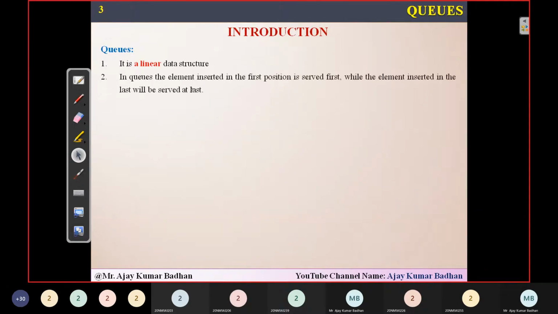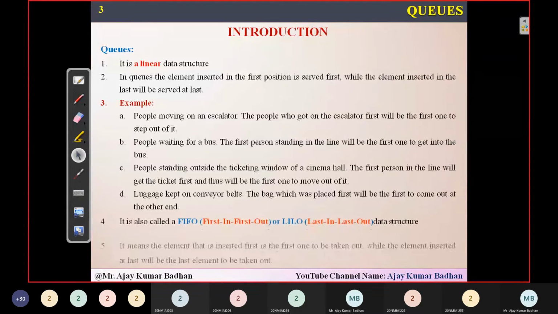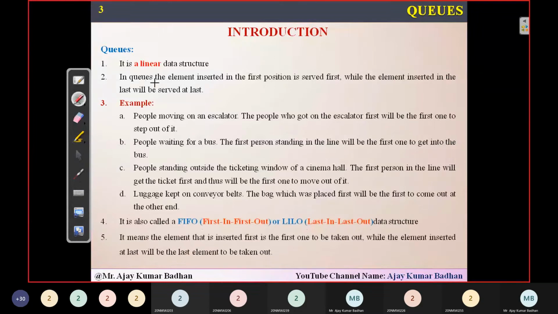If you see here, what the queue is saying is that whenever you insert an element in a queue, the element inserted first will be the first element served. Then only the remaining elements will follow in the queue. For example, in array representation, suppose I am inserting 10, 20, 30, 40 at positions 0, 1, 2. This is an array A, and within this I'm storing.